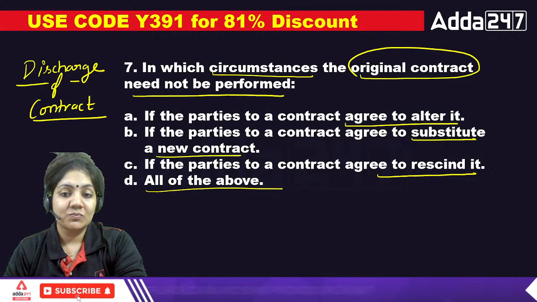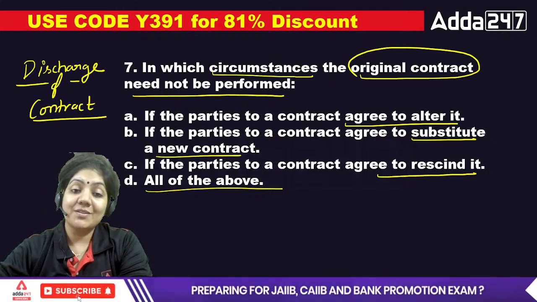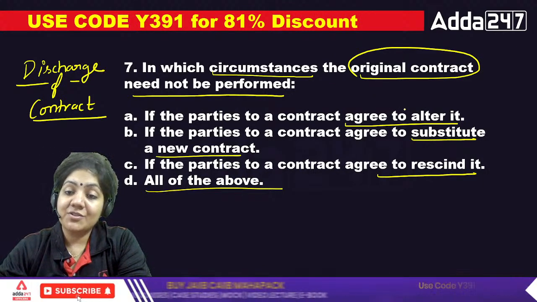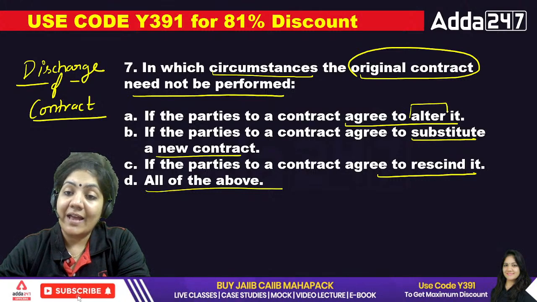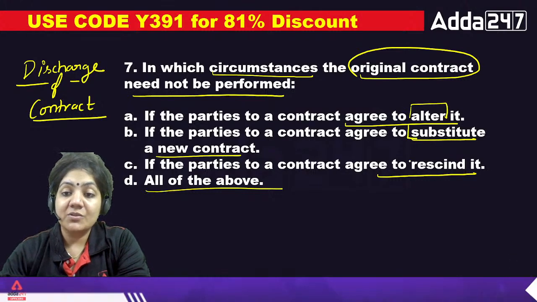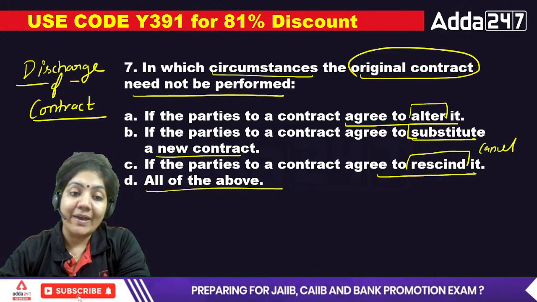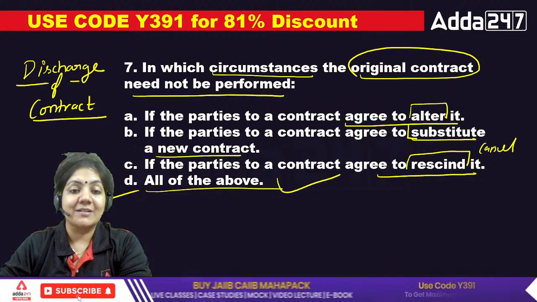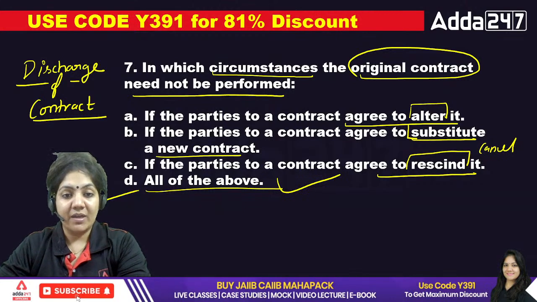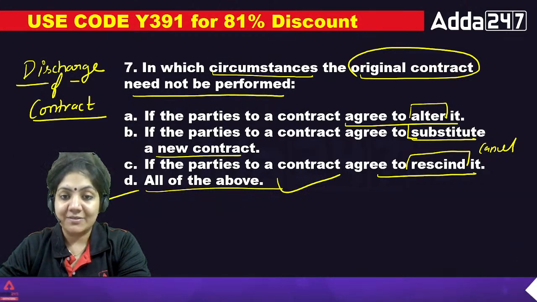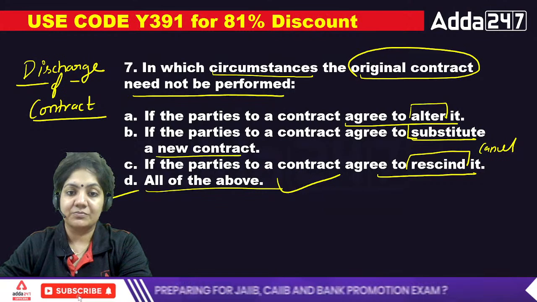How could you say bye bye to the contract? We can discharge the contract when we alter anything, substitute, and rescind. Rescind means cancel. So that's why D will be the right answer here. Okay, D will be the right answer here. That's good. Next question.